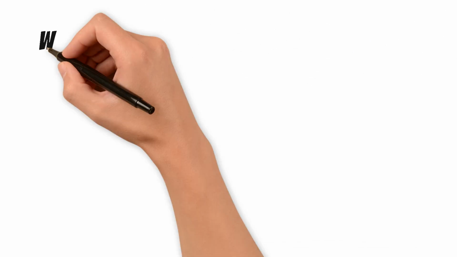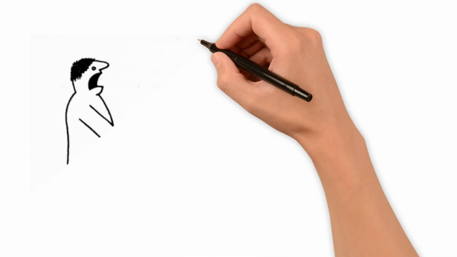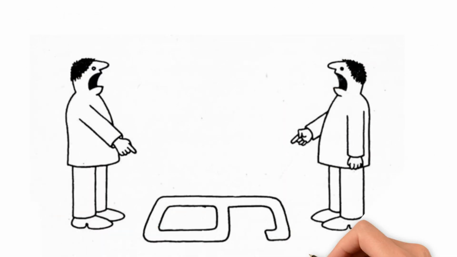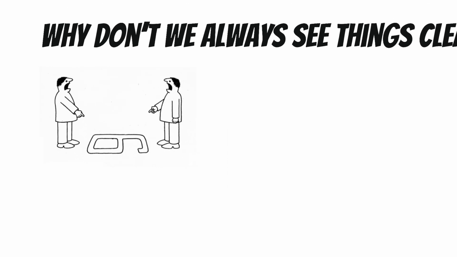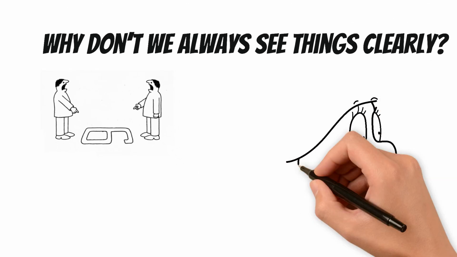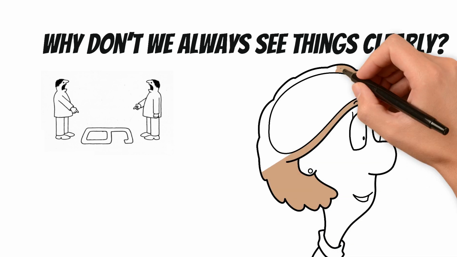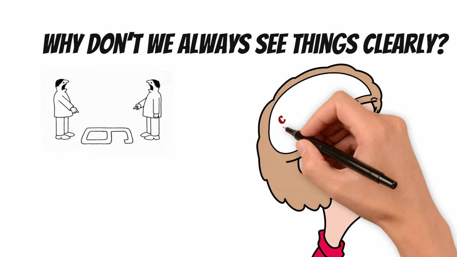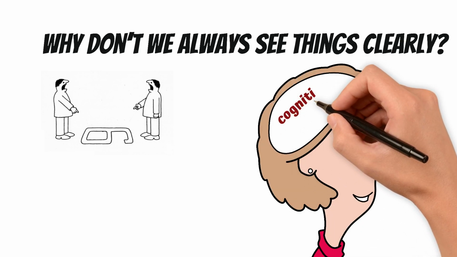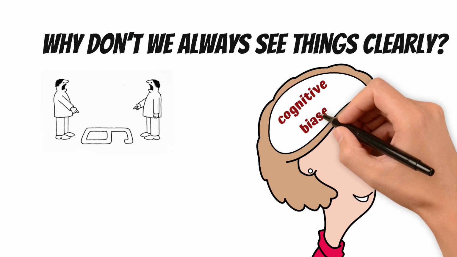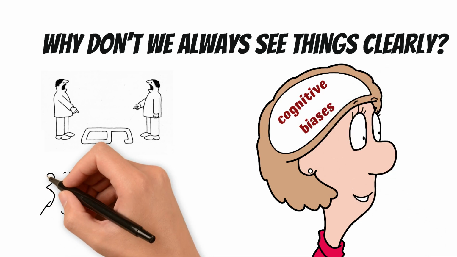Why don't we always see things clearly? Have you ever wondered why two people can look at the same situation and interpret it completely differently? The way we see the world isn't always as logical as we might think. Our brains rely on shortcuts to process information quickly, but these shortcuts can lead to cognitive biases, systematic errors in thinking that influence how we perceive the world around us.